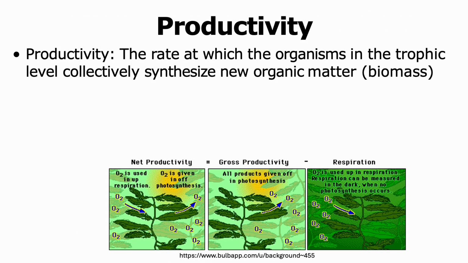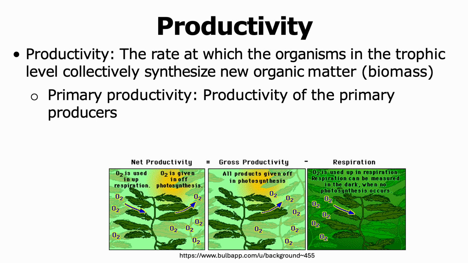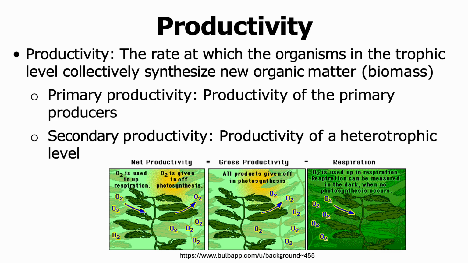All organisms use chemical energy in order to synthesize new organic matter or biomass. Productivity is defined as the rate at which organisms present in trophic levels synthesize this new organic matter. Primary productivity is the productivity of the primary producers, and hence is a measure of how much organic matter is produced by the primary producers. Secondary productivity, on the other hand, is the productivity of heterotrophic levels.